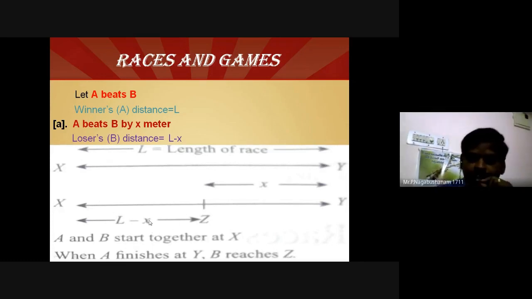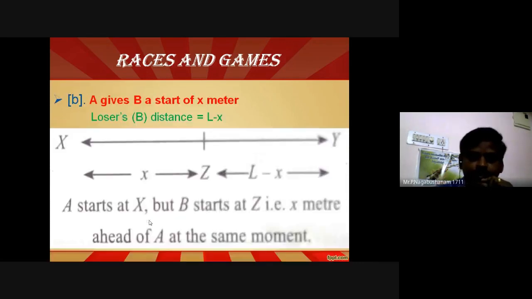Next, assume the winner is going to ask the loser to start at a distance X. The winner is asking the loser to start at a distance X. Next diagram, check it out. A gives B a start of X meter. A is the winner, B is the loser. A is allowing B to start at a distance X meter. Now B is at this point, A is at point X. A starts at X, but B starts at Z.